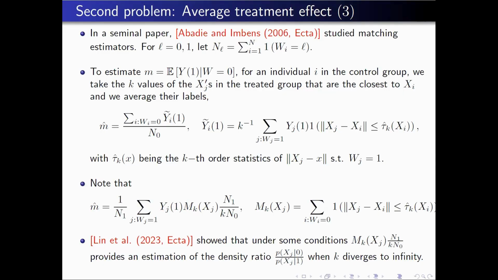For instance, I take the k closest observations, where the radius is simply a k-order statistic, and they take the average of this.